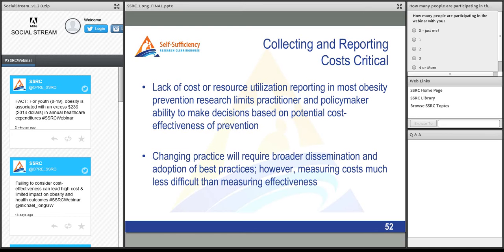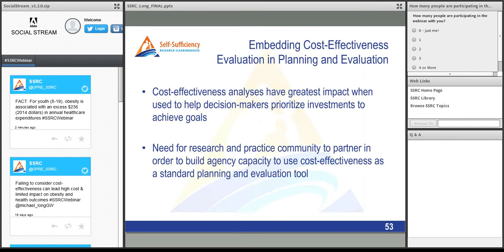And we want to make a strong argument to the audience and to the general field that we should be collecting costs, we should be reporting them, and it's really not that hard to do. Second is that we need to embed cost effectiveness evaluation into the planning and evaluation process. Cost effectiveness analysis has the greatest impact when it's used to help decision makers prioritize investments to achieve goals.